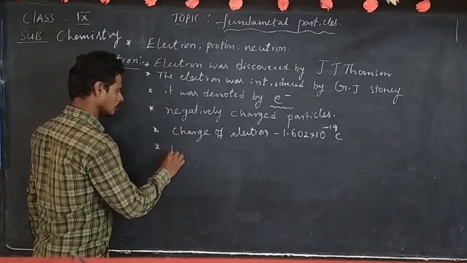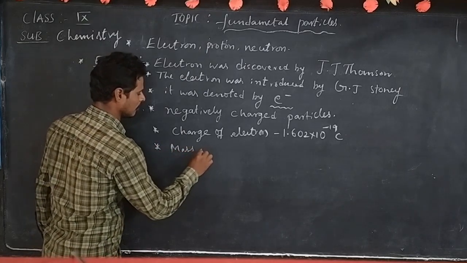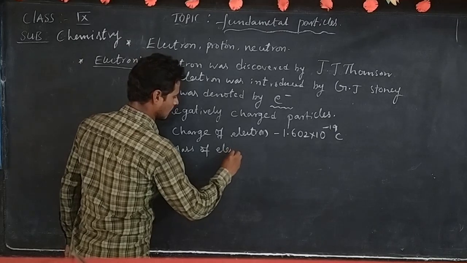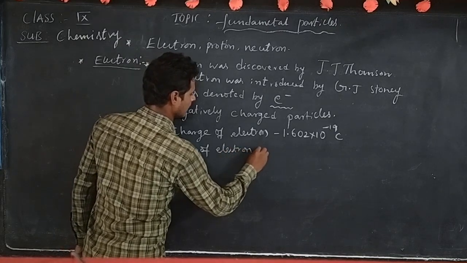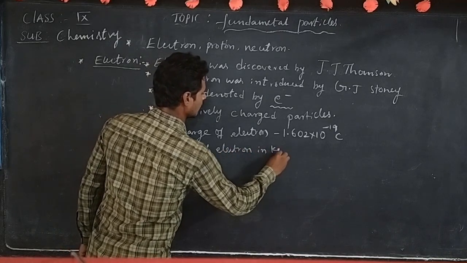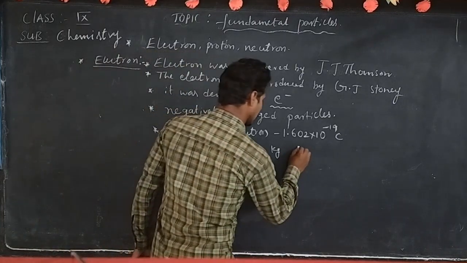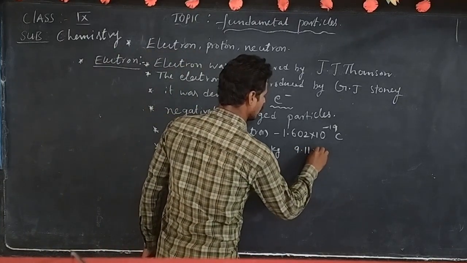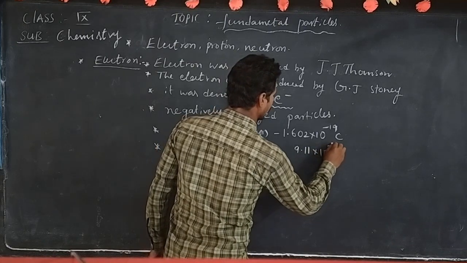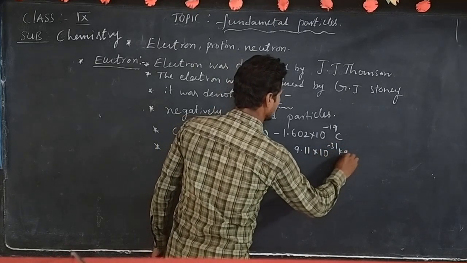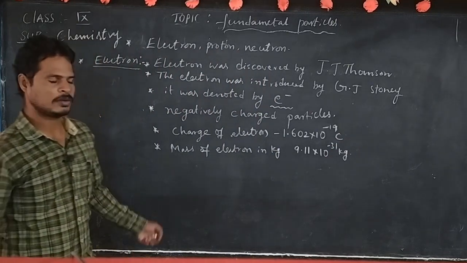Next, mass of electron in kg. What is the value? 9.11 into 10 to the power minus 31 kilograms. Very important.